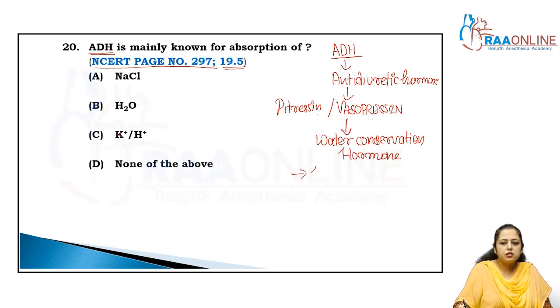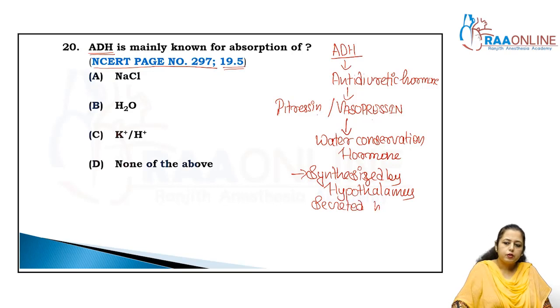That ADH is synthesized by the hypothalamus and secreted by the posterior pituitary, which is known as the neurohypophysis. All these are questions of pre-medical which I told you here, right?